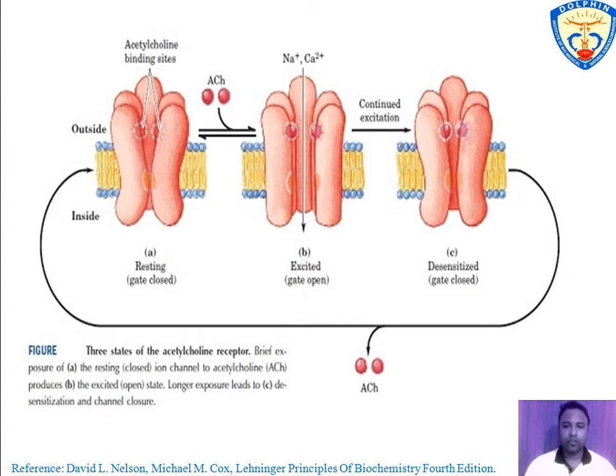One of the best examples of ligand-gated ion channel receptor is nicotinic acetylcholine receptor. This receptor channel opens in response to neurotransmitter acetylcholine. In this figure, acetylcholine, which is neurotransmitter or endogenous ligand, is released by excited neuron where it interacts with acetylcholine receptor and channel opens, then inward movement of sodium and calcium ion results in excited state or depolarizes the membrane.